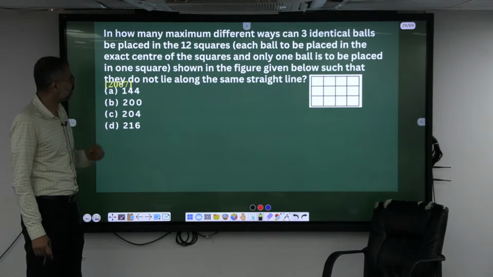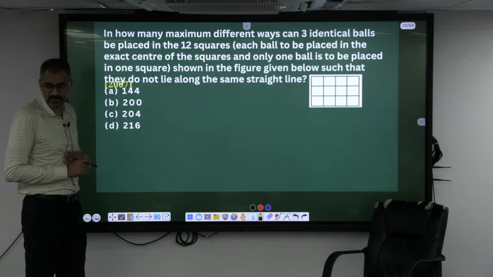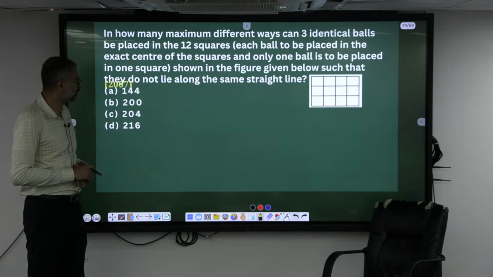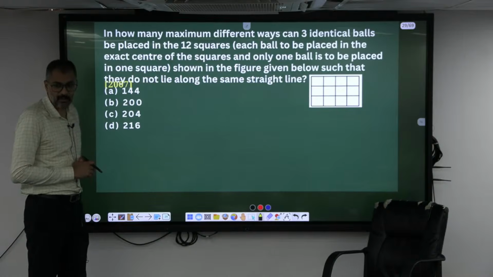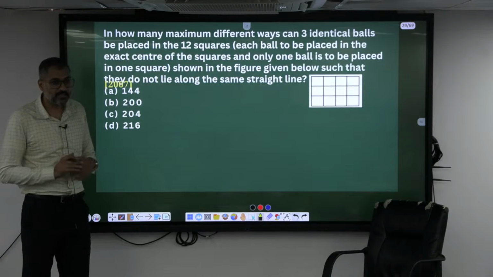What is the condition? Each ball has to be placed in one cell. Then what is the condition? They have to be placed such that they do not lie along the same straight line. They should not be in the same straight line.